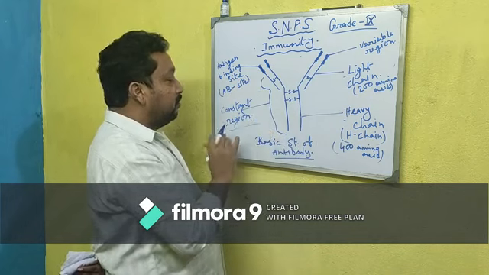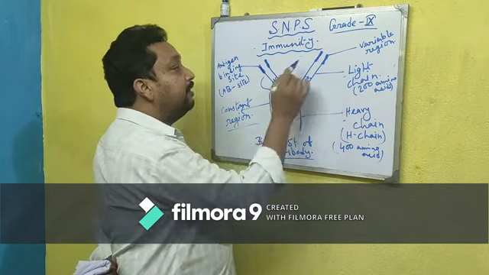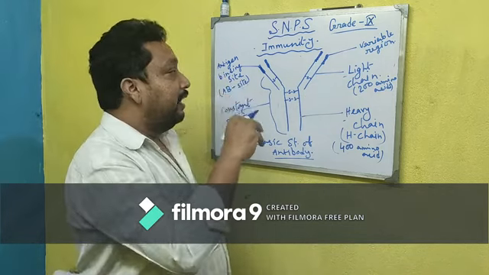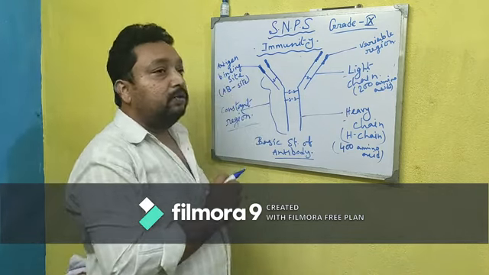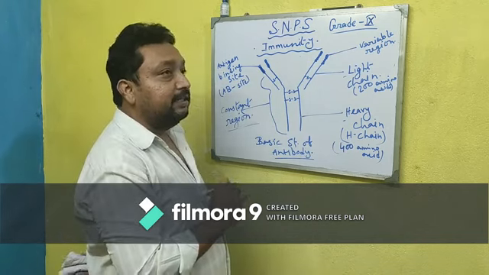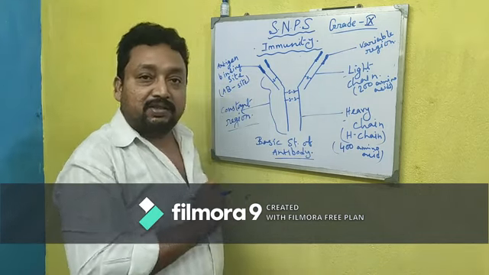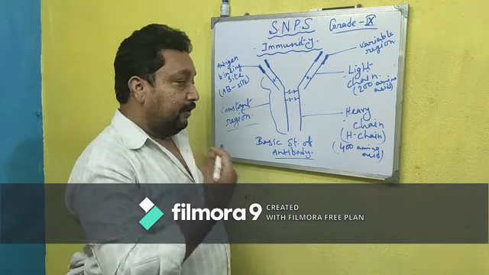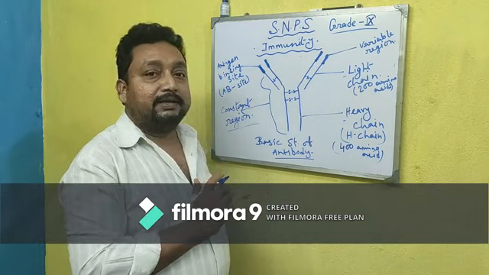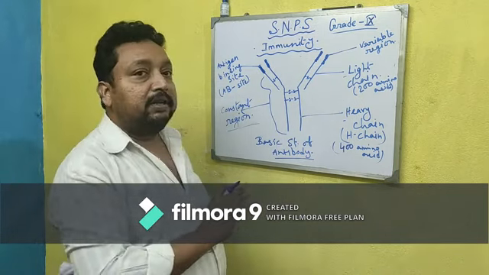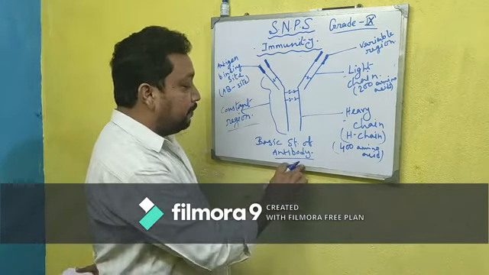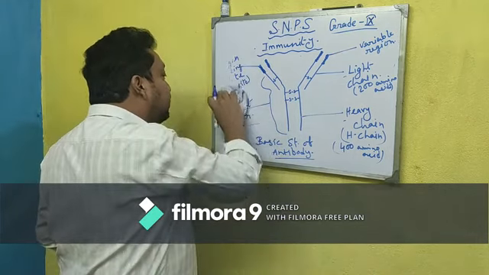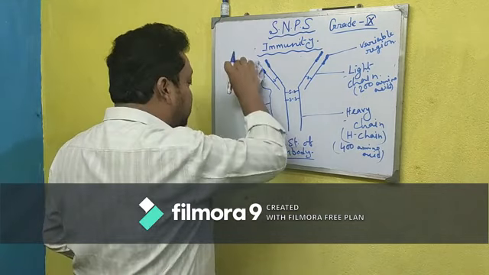The other part is known as the constant region, and the variable region is also termed the antigen binding site, because that portion has the ability to trap the antigen. It can change its structure according to the antigen, trap the antigen, and finally destroy the antigen. So this is the general structure of an antibody.